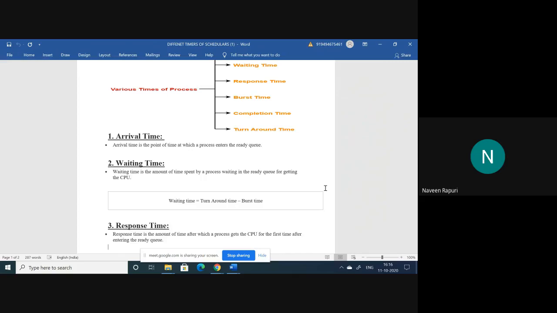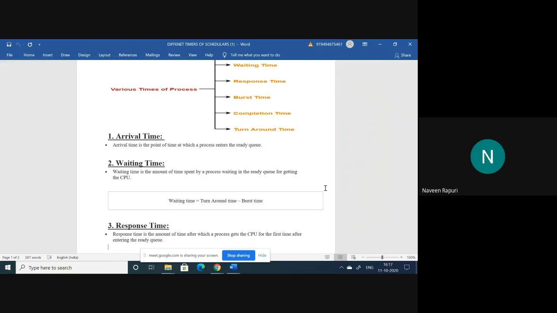And next, waiting time. Waiting time means the process came to the ready state or ready queue and is waiting to get the CPU. So that means one process came to the ready queue and is waiting for the CPU. At the time of 5 it came, and until the time of 10 it is in the ready state only. So that means 10 minus 5, so that is 5 seconds is the waiting time of that process.